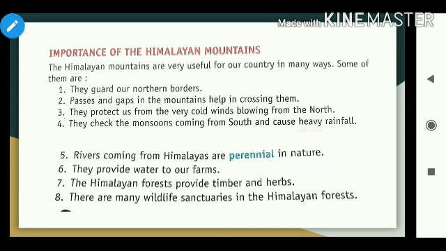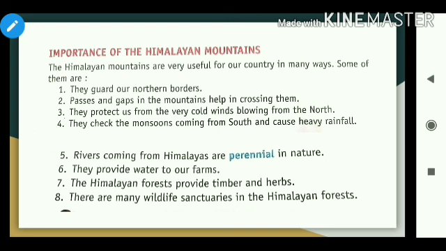And second point, passes and gaps in the mountains help in crossing them, means mountains have small passes and gaps within which you can easily cross from one place to another. They protect us from the very cold winds blowing from the north. So I have already told you that it works like a wall. So it protects us from very cold winds blowing from the north.